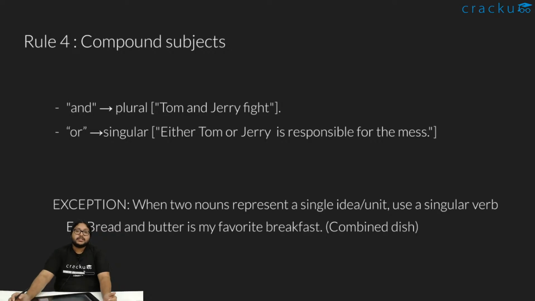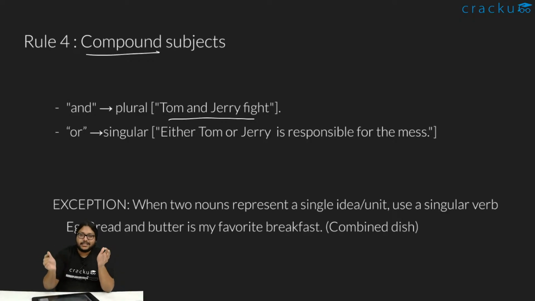Next, we have something called compound subjects. From here, things get a little bit interesting because the first three rules were essentially baby talk. Now we understand what a compound subject is. Compound subject is when two things come together to become one thing. Like Tom and Jerry fight. Tom and Jerry, two things coming together to become one thing.